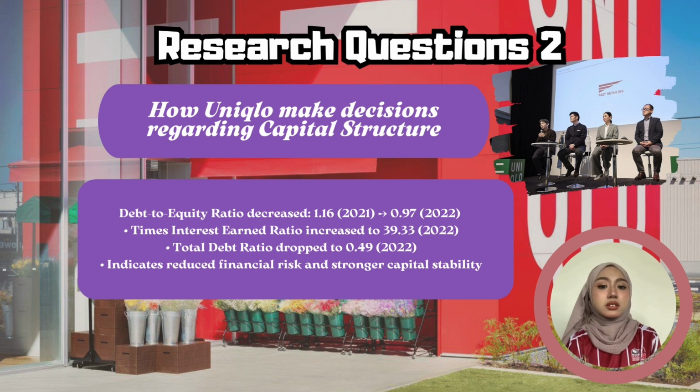The times interest earned ratio rose to 39.33 in 2022, indicating that Uniqlo has a strong ability to meet its interest obligations. Additionally, the debt ratio dropped to 0.49, meaning only 49% of the company's assets are financed by debt. This reflects a more balanced and healthy financial management strategy.